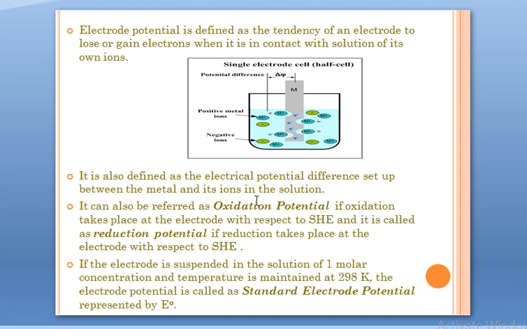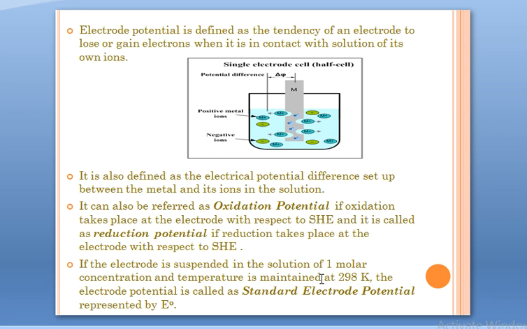So whatever potential of the electrode we measure, which can be its oxidation potential or its reduction potential, it is measured with respect to SHE, standard hydrogen electrode. We'll study in detail about it. For the time being, remember this, that you cannot measure by taking one half cell. You have to take a full cell in which one half will be of the metal you want to measure. Second half will be the reference electrode, which is the standard hydrogen electrode.